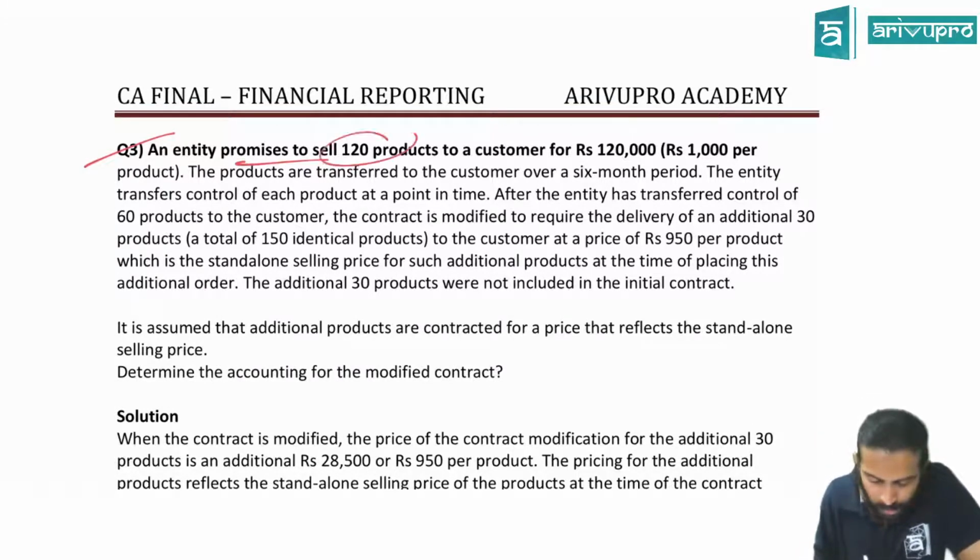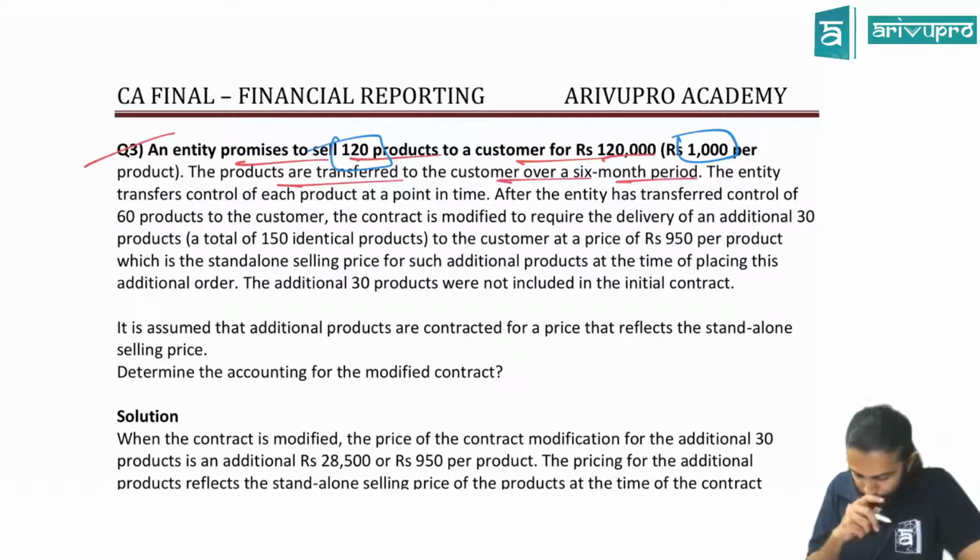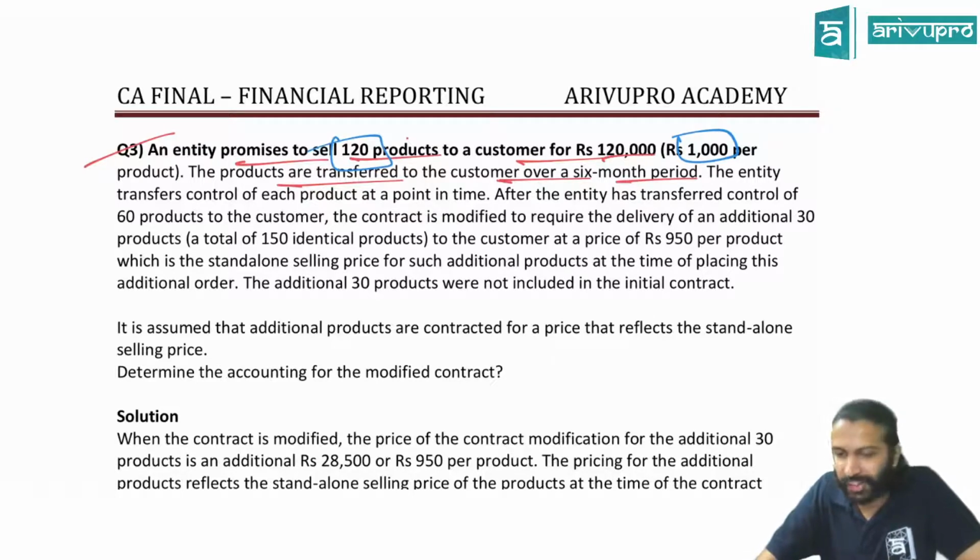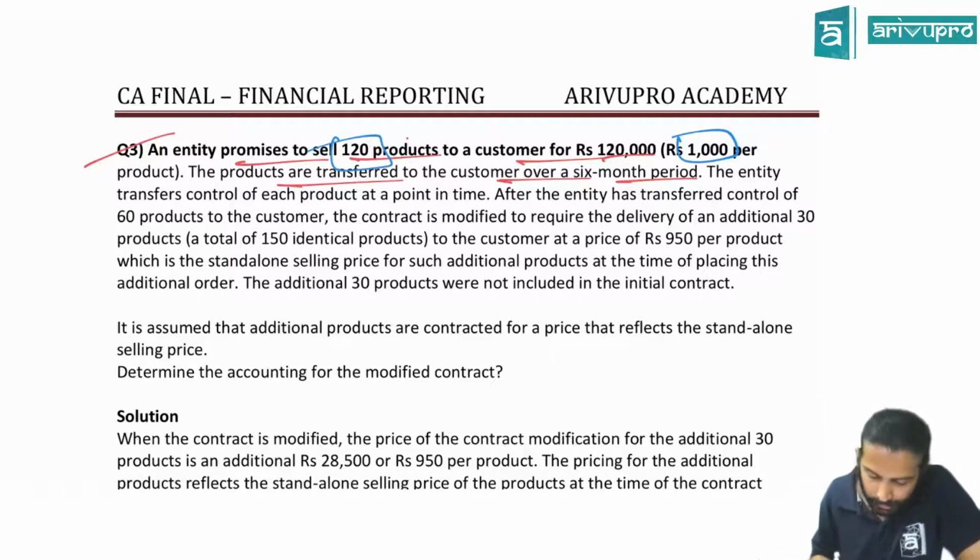An entity promises to sell 120 products to a customer for 1,20,000. 120 products, sir, underline the word 120 products. And the rate is 1,000 rupees per product. Next, the products are transferred to the customer over a 6 month period. I mean, the entire 120 we're not giving now. We are sending installments, maybe 20 every month. Could be, don't know.